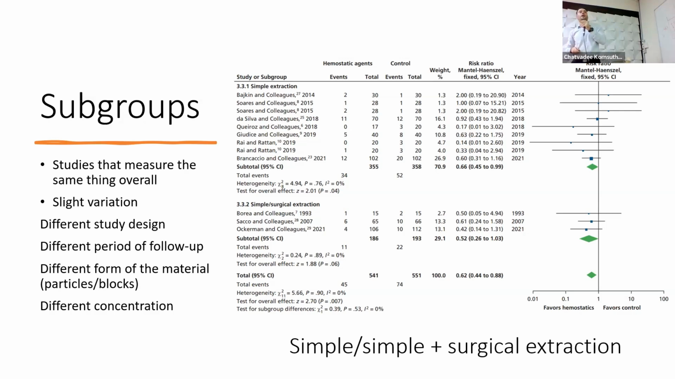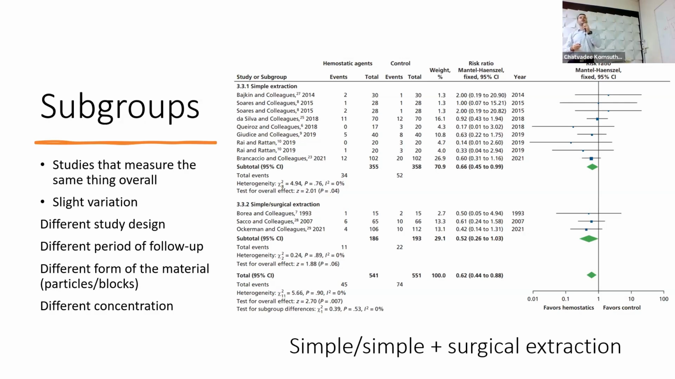The next example is the different concentration. For example, those studies use the drug at 1 milligram per ml, but those studies use the drug at 2 milligram per ml. But overall, they're measuring the same thing. So I can make this meta-analysis, but I can also divide into subgroups to get the result of studies that are very, very similar. Okay? So overall, they're measuring the same thing, but if they have slight variations, I can divide them into 1, 2 subgroups, and I can also get the final outcome from all studies together.